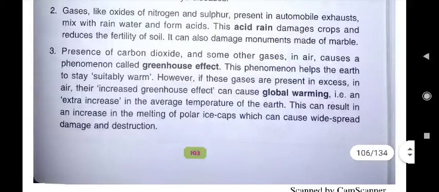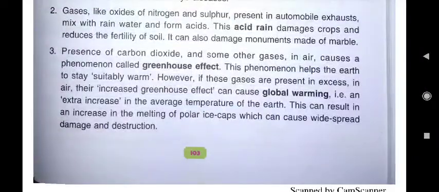When gases like oxides of nitrogen and sulfur present in automobile exhaust mix with rainwater, it forms acid rain. That acid rain damages crops and reduces the fertility of soil, and it can also damage monuments made of marble.